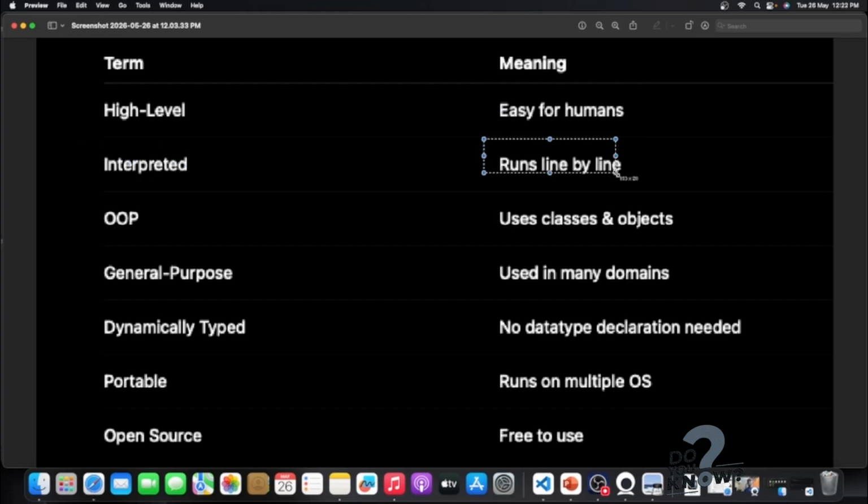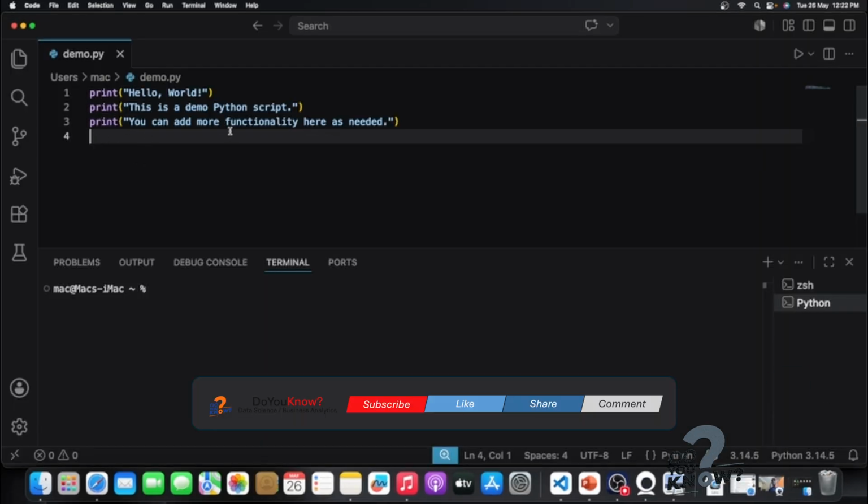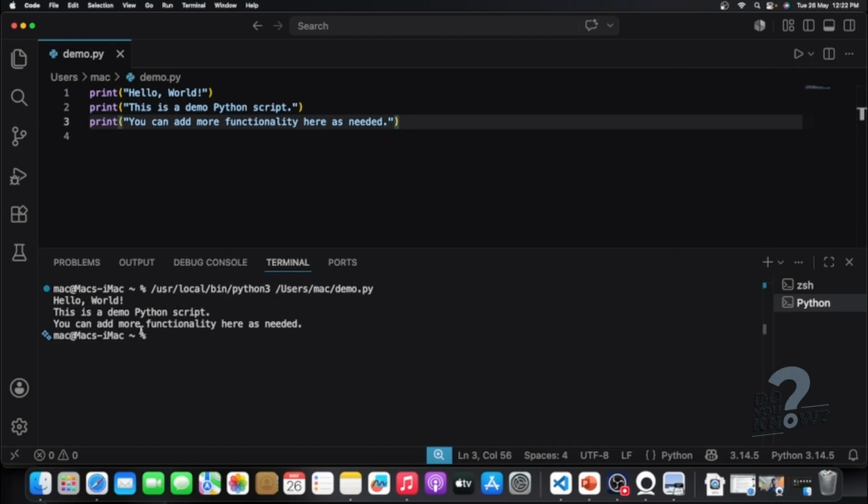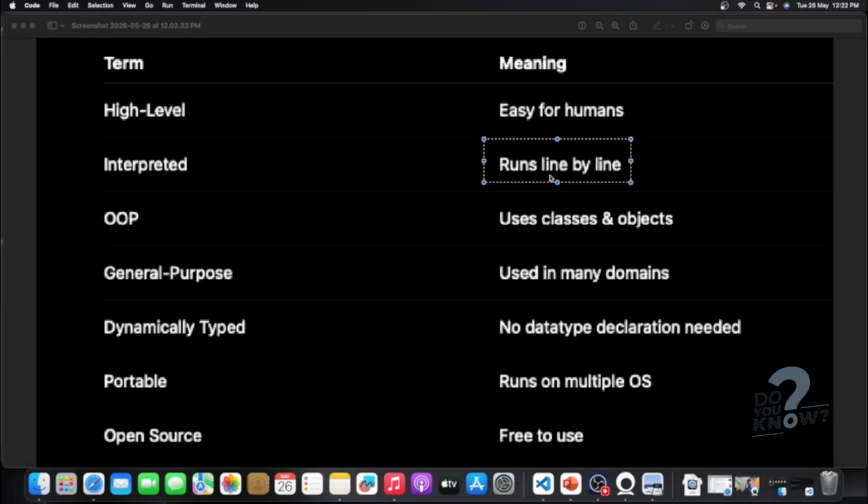Interpreted means run line by line. What does this mean? If you have 3 lines of code written, first the hello world, second this one, and the third one this one. If you run this, you will have 3 answers. That means the first code result first, the second code result second, and the third code result third. That is what interpreted means. Run code line by line.